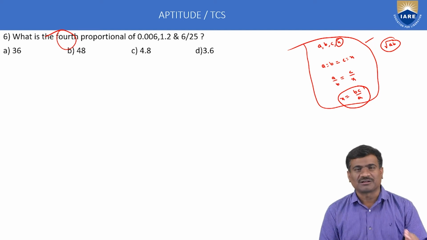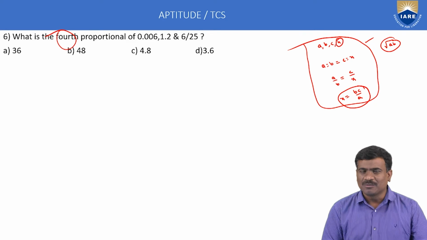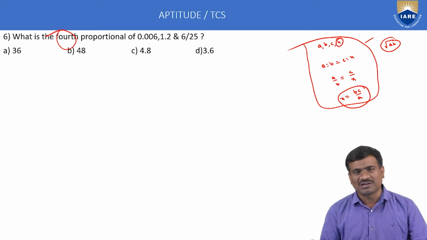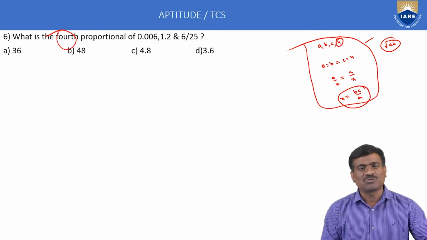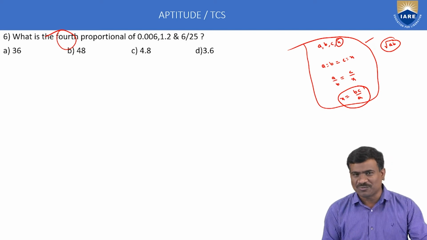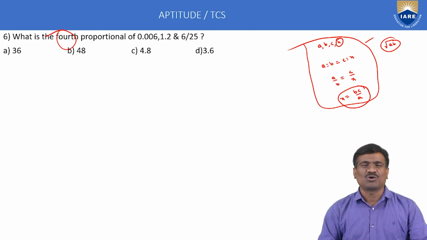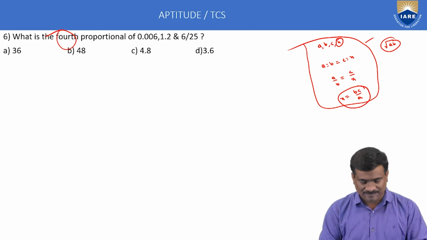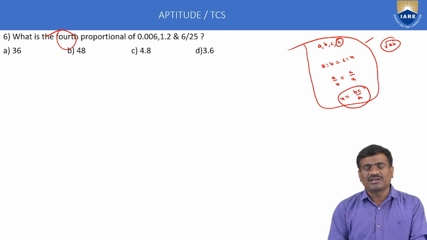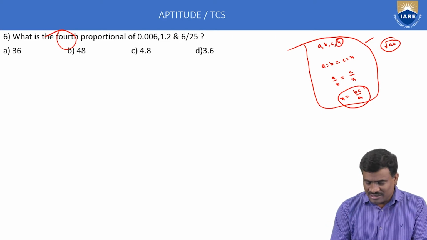Ratio, proportion. Ratio means equality of two numbers or objects. Proportion means equality of ratios. That is the difference. But here we calculate only the fourth proportion. A fourth proportion means the fourth number is equal to BC by A.